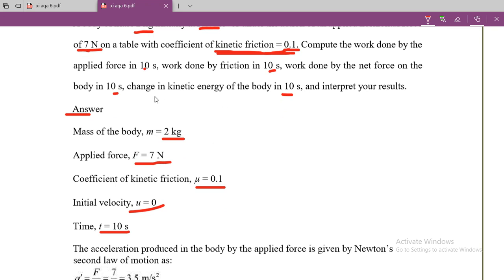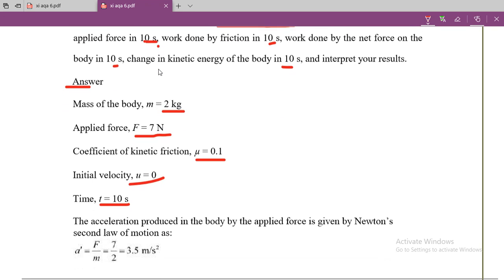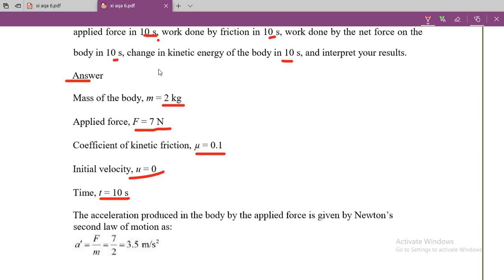Now we have to find out the work done by the applied force in 10 seconds. So first of all we should find out the acceleration produced in the body by the net force. So let's see, the acceleration produced in the body by the applied force is given by Newton's second law of motion. If you are talking about the acceleration produced by only the applied force, it means we are thinking that there is no friction. It can be one of the cases.